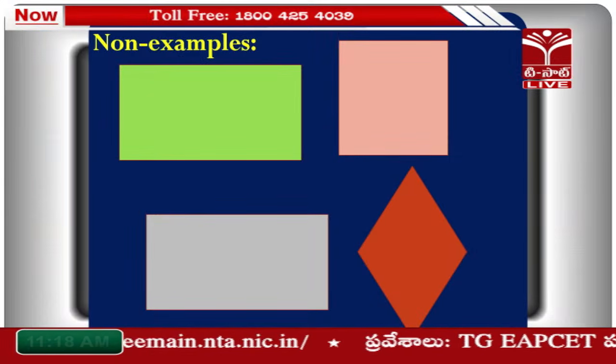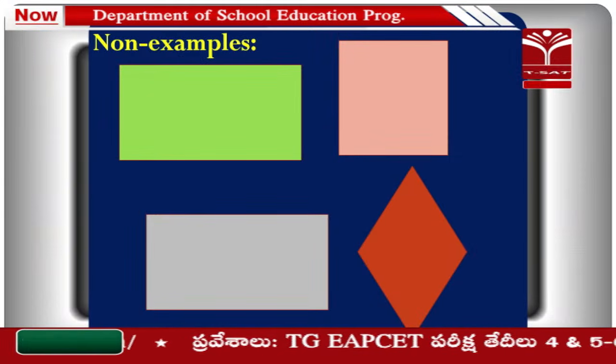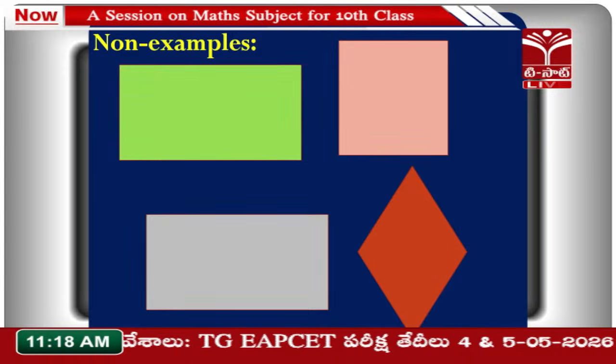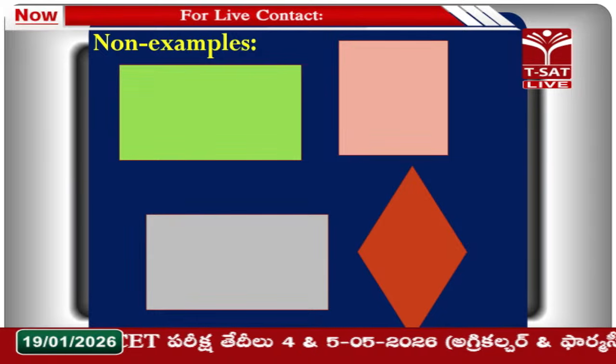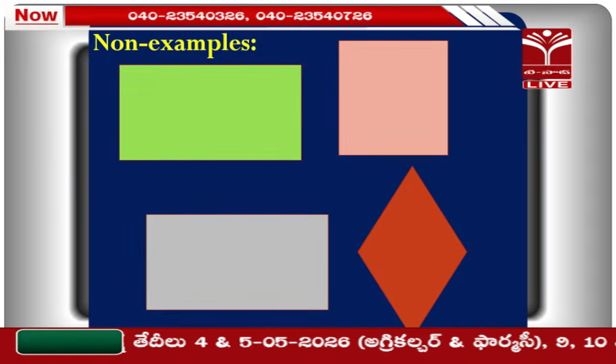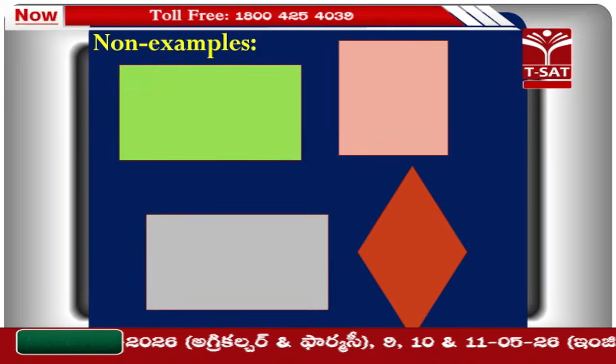Okay, look at the screen. Say here you can see that there are one rectangle and a square we are considering. There also you can see that the angles are 90 degrees. But what about the ratio of sides? Ratio of sides is not the same. L by S is not equal to B by S. So they are not similar. That's why we are saying they are non-examples.